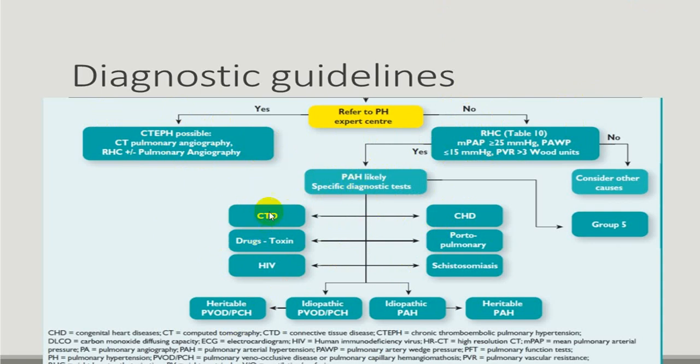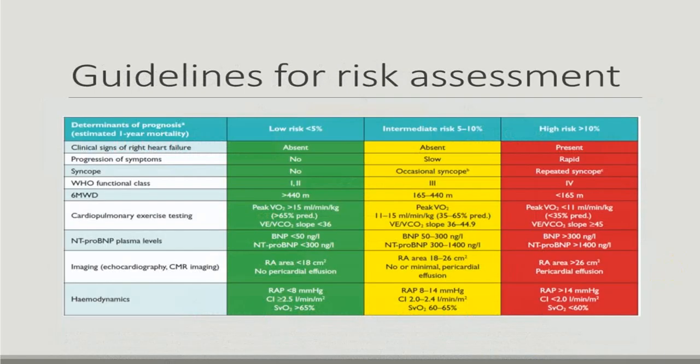Then you will have to rule out different causes like HIV, etc. Different causes of pulmonary hypertension. You will have to undergo investigation in detail.